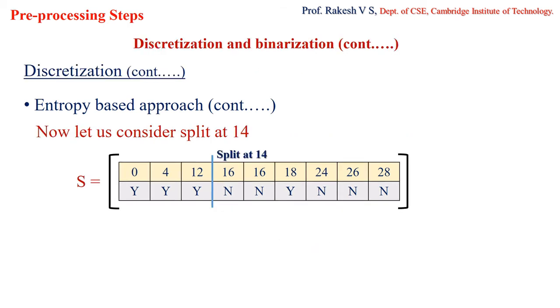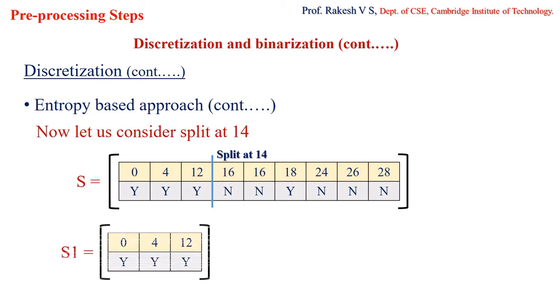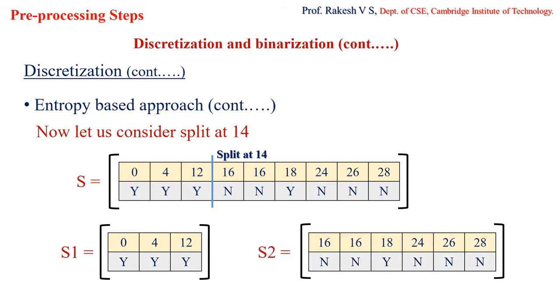So first let us consider the splitting at 14. When I split this data set at 14, I'll be getting two partitions. One I consider as S1 and the other as S2. Now we have to calculate the entropies for the partitions and the overall entropy, and then from that I'll calculate the information gain. Since S will not change whether it is a split at 14 or a split at 21, the values of S and the number of values given here will not change.